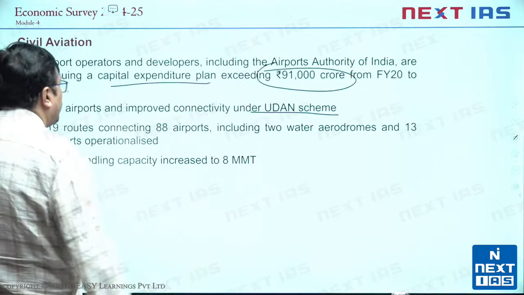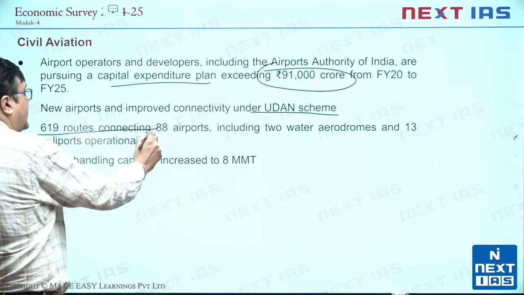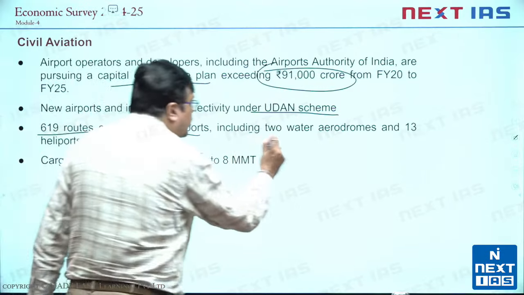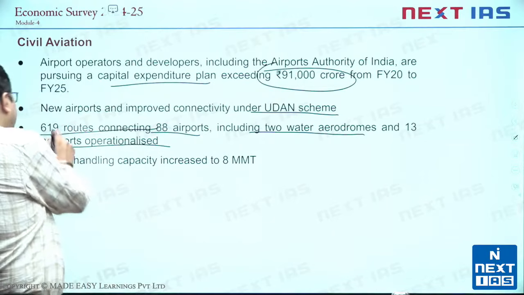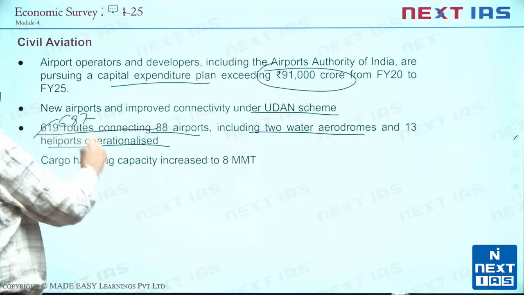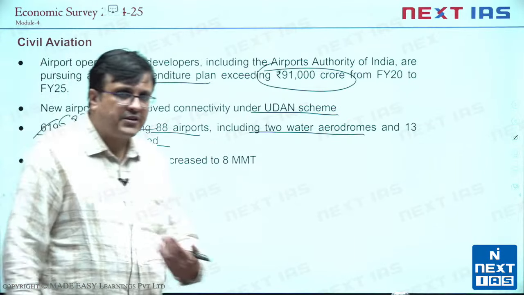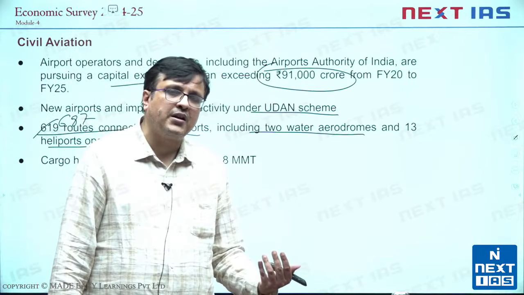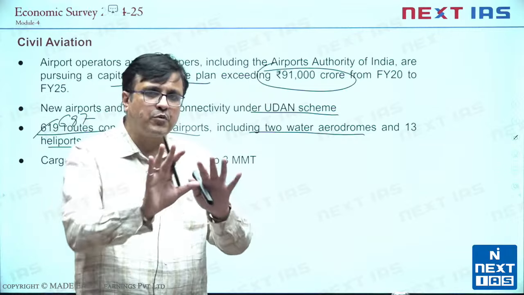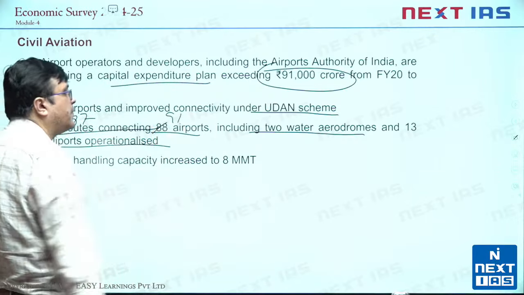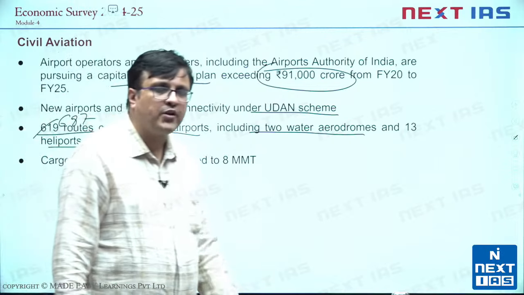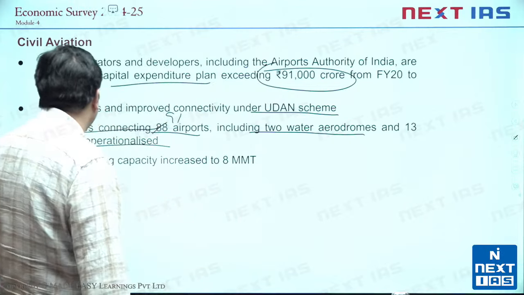Then of course we see 619 routes connecting 88 airports, including 2 water airdromes and 13 heliports are operationalized. This number has now become 687. Please keep that in mind. सर्वे से 619, लेकिन सर्वे 4 महीने पुराना है, उनके डेटा 6 महीने पुराने हैं. मैं आपको लेटेस्ट डेटा दे रहा हूँ. 687 and now 91 airports, including 2 water airdromes, of course, operationalized under Udan.